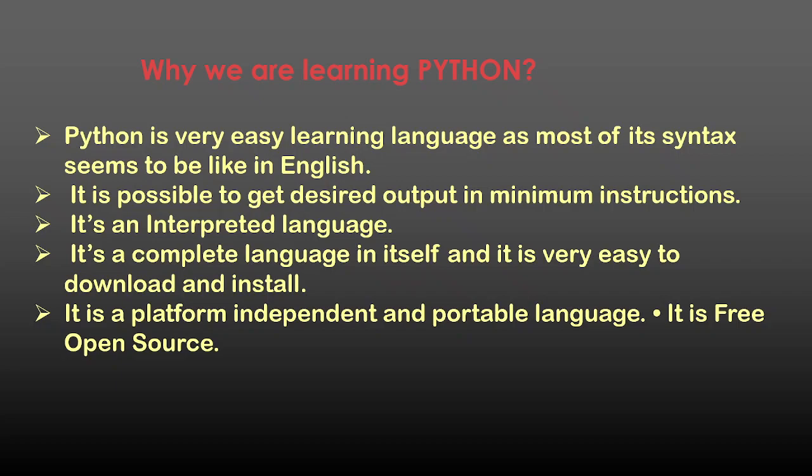It is possible to get the desired output with minimum instructions. It is an interpreted language, so it takes less time to run the code. It is a complete language in itself and is very easy to download and install. And it is platform independent, portable, free and open source.